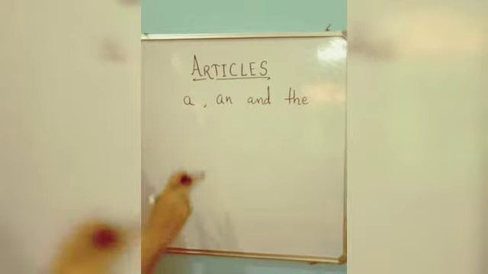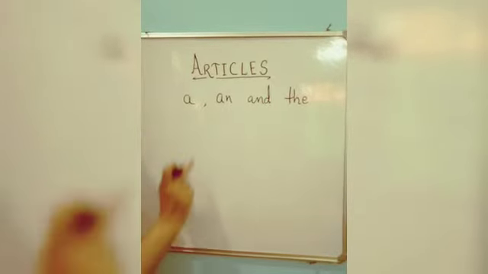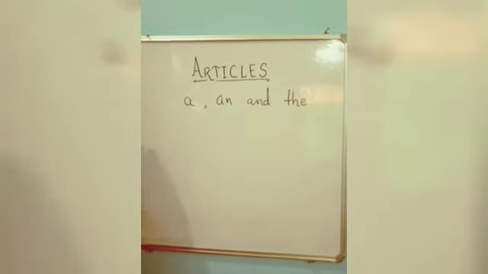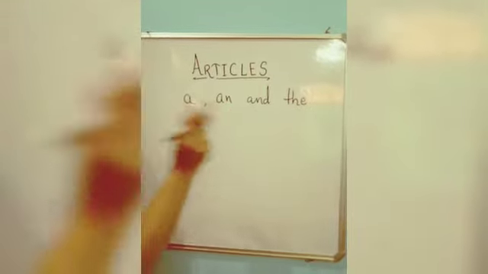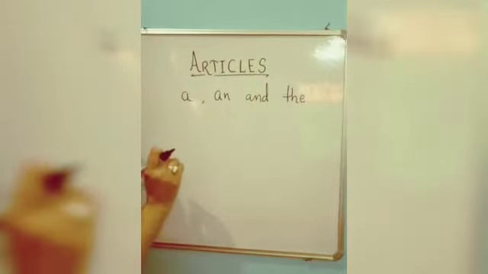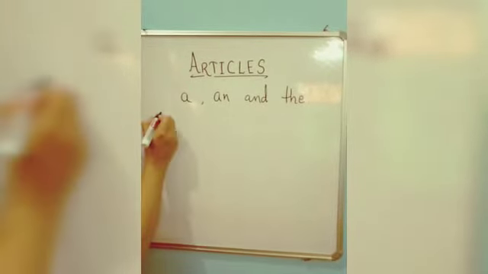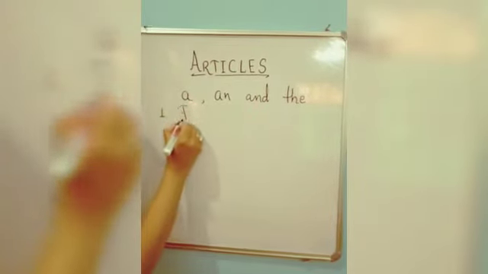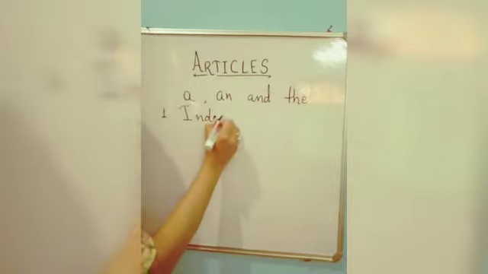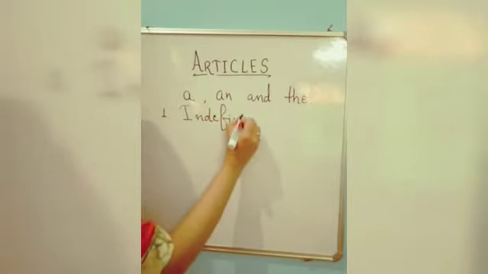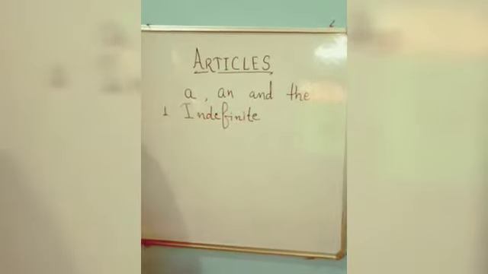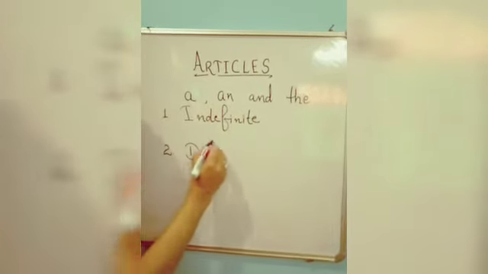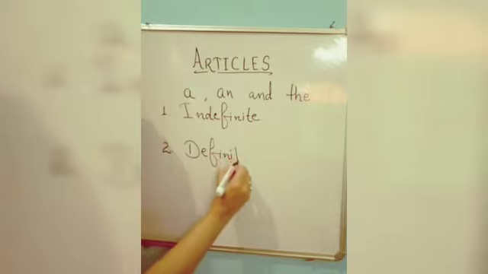So students, you know that articles are these: a, an and the, and these are further divided. How? They have their own categories. Articles are further divided mainly into two kinds. The first one is indefinite articles, and the second kind of article is the definite article.